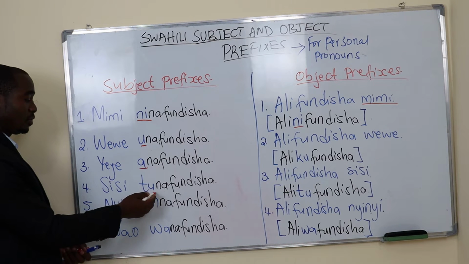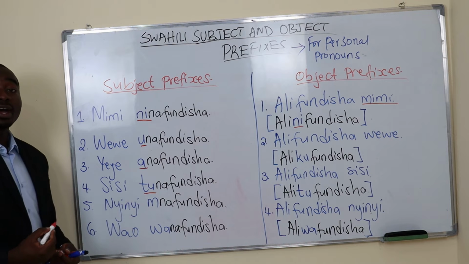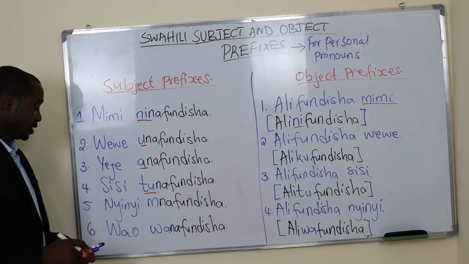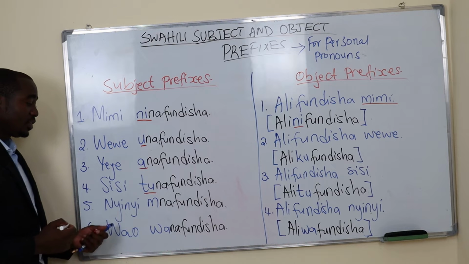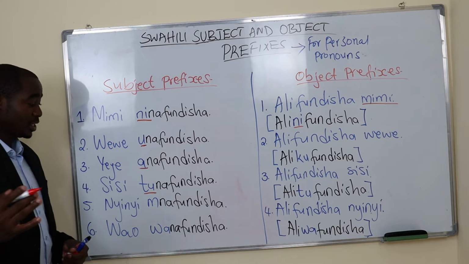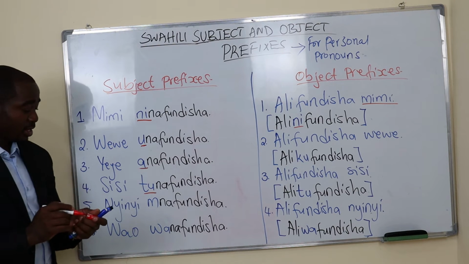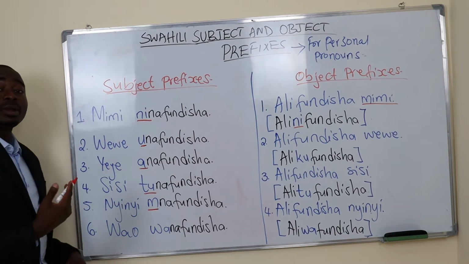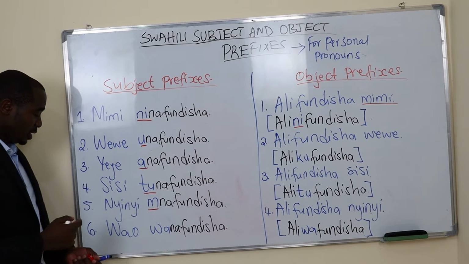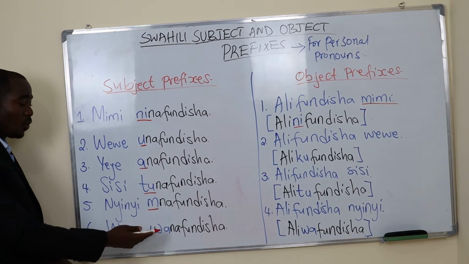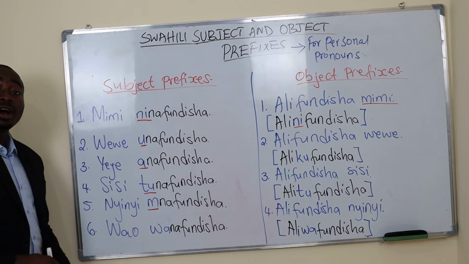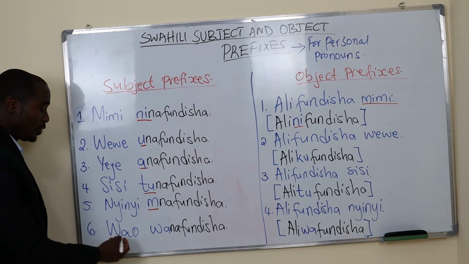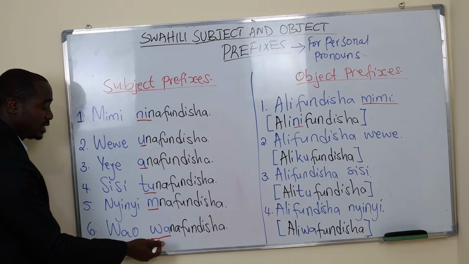Sisi tunafundisha. We are teaching. Five, nyinyi mnafundisha. You all are teaching. Six, wao wanafundisha. They are teaching. Wao is represented by wa in this sentence.